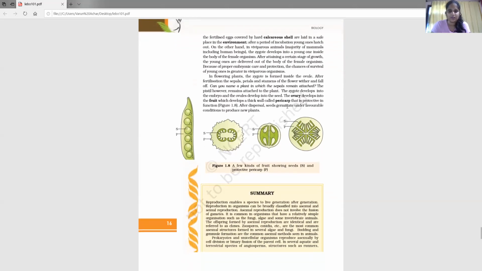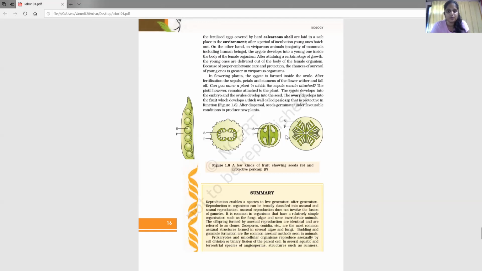Okay, now in case of plants, what happens is the zygote is formed in the ovule. The male gamete is going to fuse with the female gamete, which is present inside the ovule. The ovule then develops into a seed, and the remaining part will develop into a fruit. Okay, so all those parts which are being shown as S over here, they are the ovules, and they are going to develop into seed, whereas the remaining part will develop into a fruit.